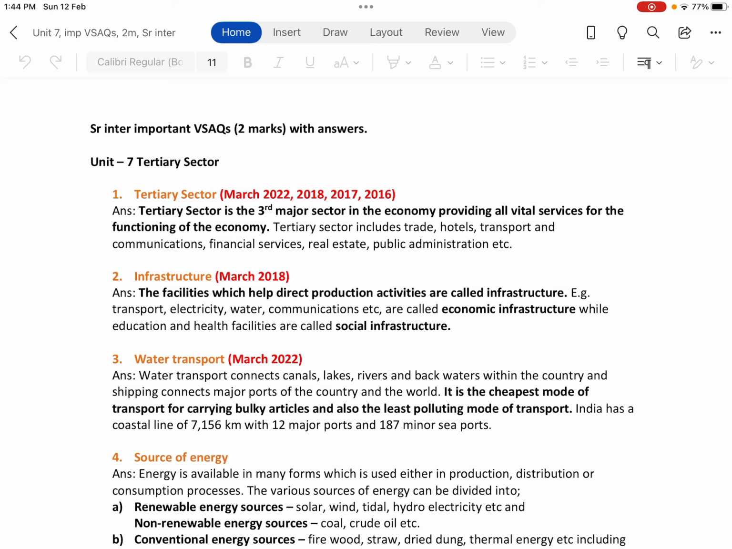So the answer is: Tertiary sector is the third major sector in the economy, providing all vital services for the functioning of the economy. It is the third major sector because the first is the primary sector, the second is the secondary sector, and the third is the tertiary sector or the service sector, which provides all the basic services necessary for the functioning of the other two sectors. The tertiary sector includes trade, hotels, transport and communications, financial services, real estate, public administration, etc.